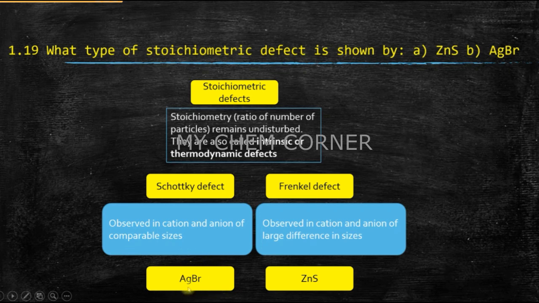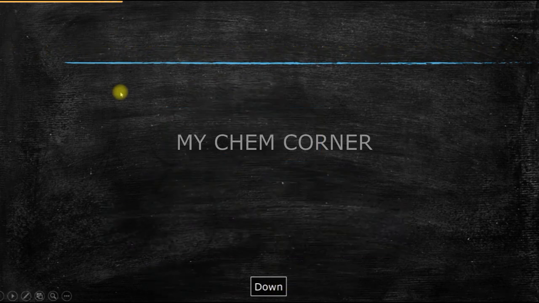Now we have also learned one of the classic examples that AgBr can also show Frenkel defect. So both can be shown by AgBr because they have a little bit of difference in size, but they are also of comparable sizes. So that answers your question number 1.19. Now next one is question number 1.20.